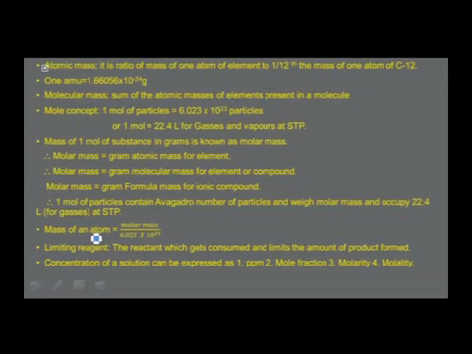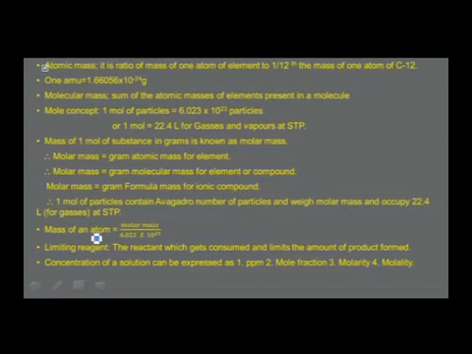Molecular mass is the sum of the atomic masses of elements present in a molecule. Mole concept, we understand it is as many particles as there are atoms present in 12 grams of carbon-12 isotope. Therefore, 1 mole of particles is equal to 6.023 into 10 power 23 particles, or if it is a gaseous or vapor, then at STP 1 mole of particles occupy 22.4 liters.